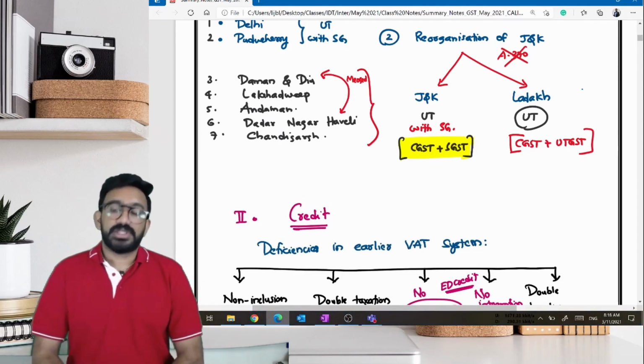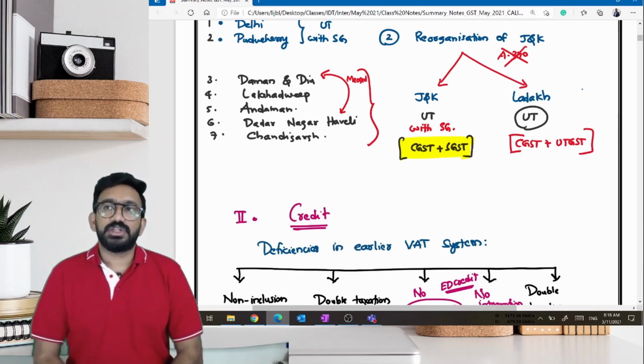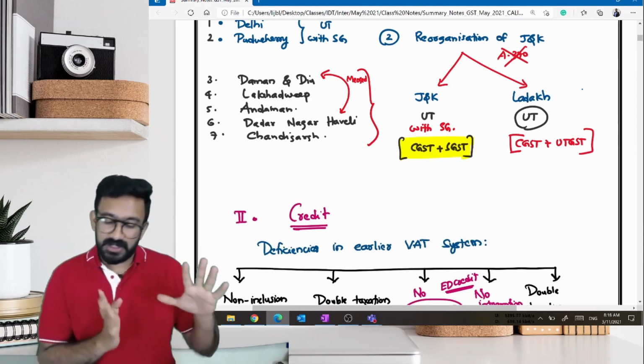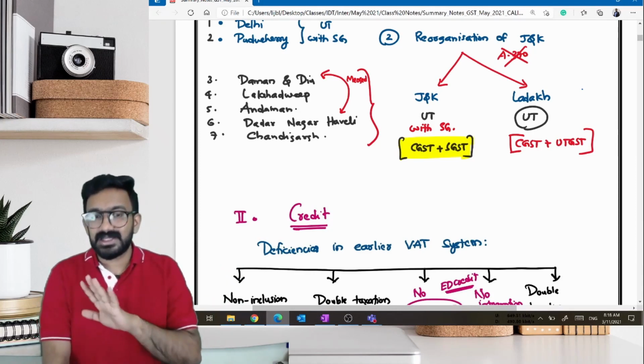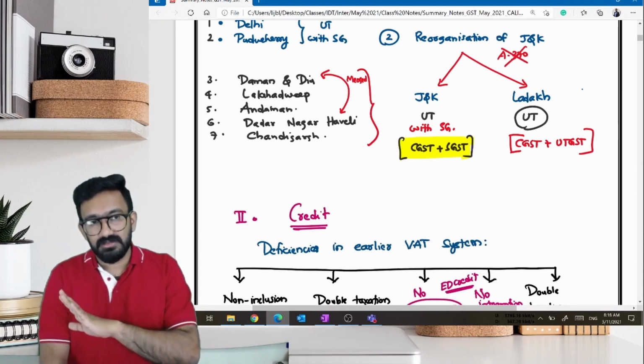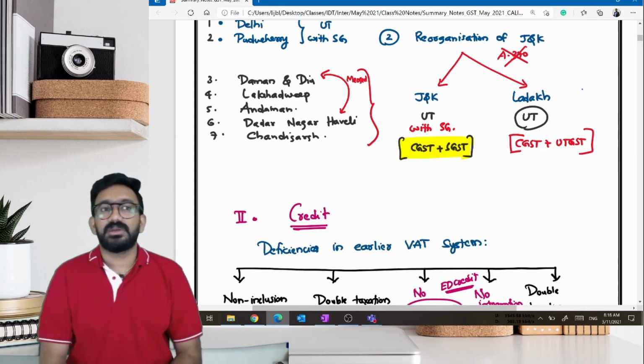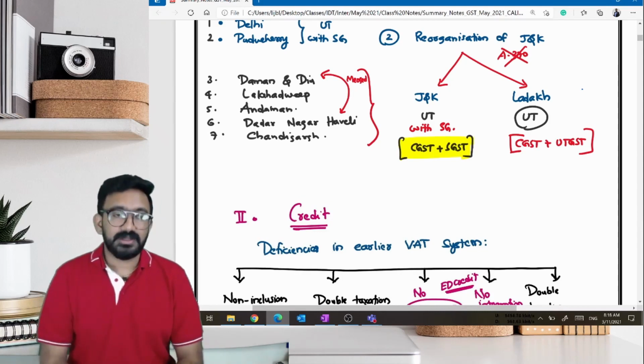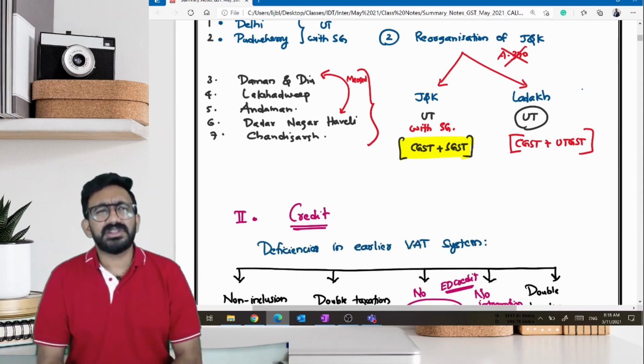There are two questions that I have for you. Question number 1: when GST was introduced, something happened with Jammu and Kashmir that becomes an amendment. But let us assume that we are discussing before the amendment. Now we have abolished the article and everything, but before even that, whether really GST was applicable to Jammu and Kashmir?